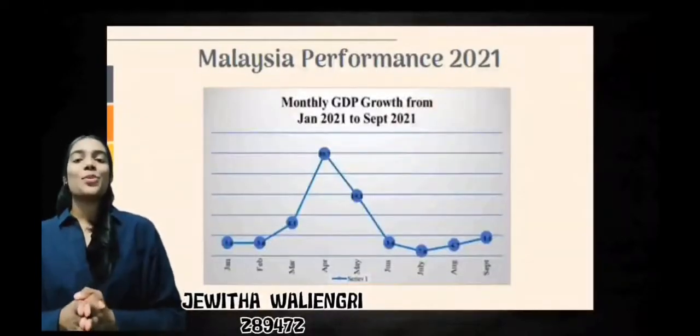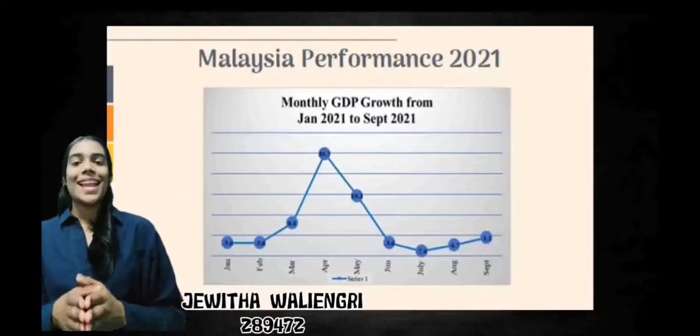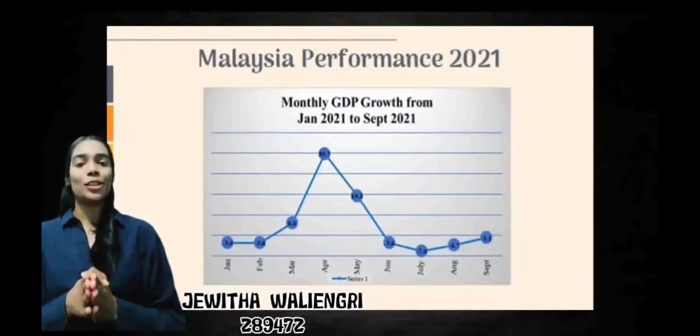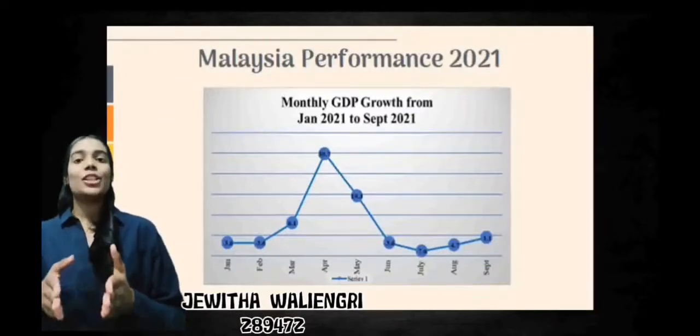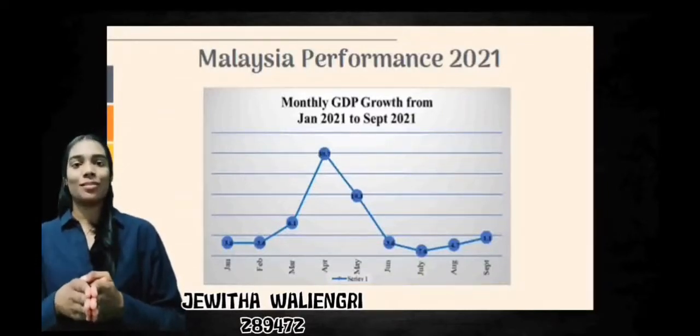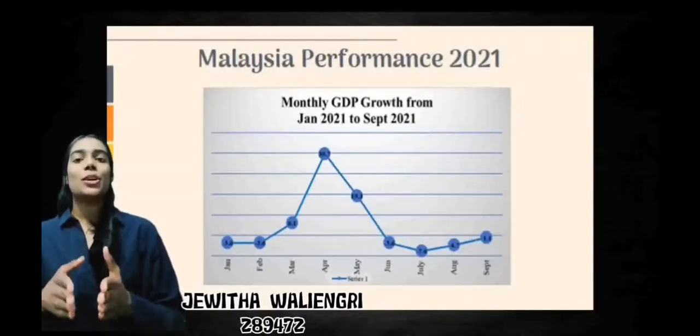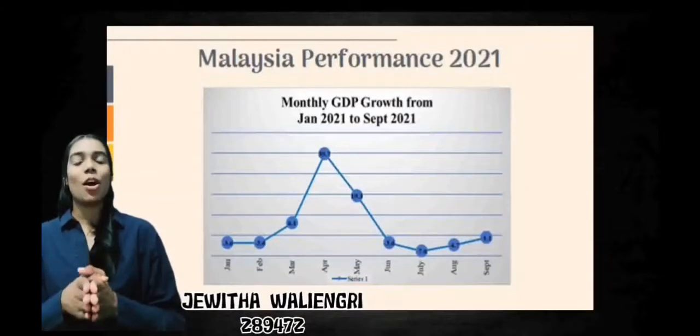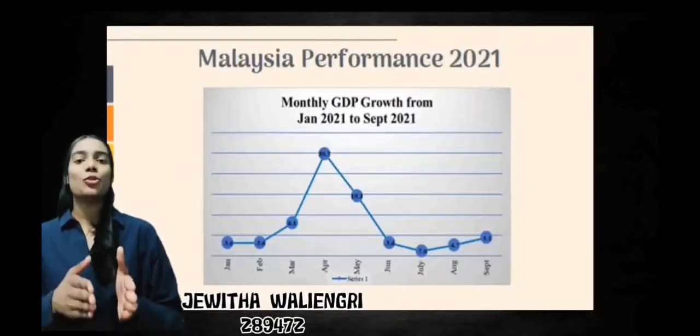So, now let's move on to the monthly GDP. The upper line graph divides monthly GDP trend changes from January to September 2021. In January, the monthly GDP was recorded at negative 3.6%, and the same percentage stabilized in February as well. In March, the monthly GDP rose to 6.1%. The GDP jumped to 39.7% in April, reaching a new high point. The GDP, on the other hand, fell to 19.3% in May.